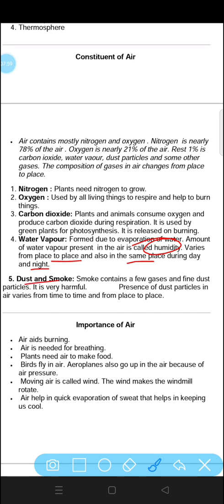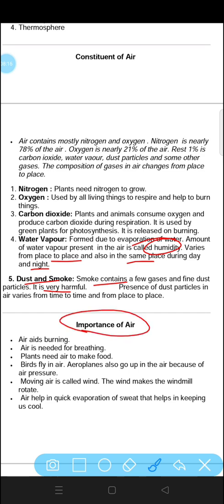Now next is dust and smoke. Smoke contains a few gases and fine dust particles. It is very harmful. Smoke contains different gases which is harmful for us. If we will breathe the smoke, it can harm our lungs.